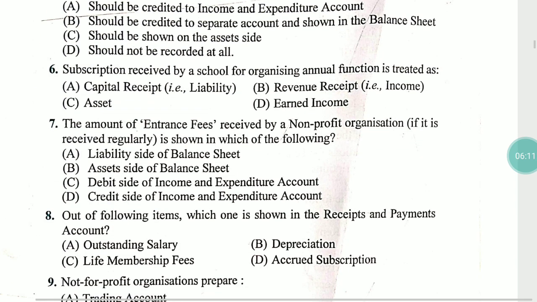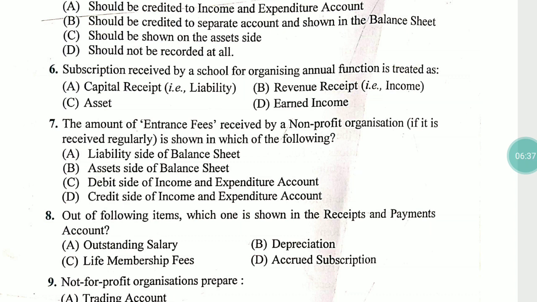Question six: the subscription received by a school for organizing an annual function is treated as what? If subscription is received by a school for organizing an annual function, then which type of receipt is known as subscription receipt? तो ये कौन सा receipt कहलाएगा?